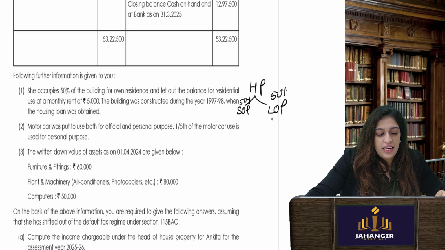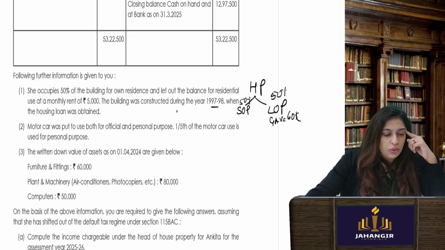So can I say for the whole year, gross annual value, because nothing else is given to me, annual value, earning capacity of the house is nothing but 60K. The building was constructed in the year 97-98.